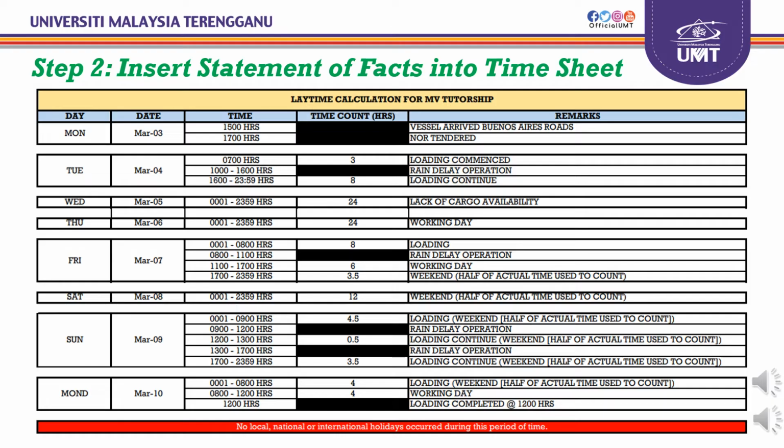On Wednesday 5 March from 0001 until 2359 hours, the time count of laytime is 24 hours, even though a lack of cargo availability occurred. Even though the lack of cargo happened, the laytime still counts. It is because it has nothing to do with weather problems.